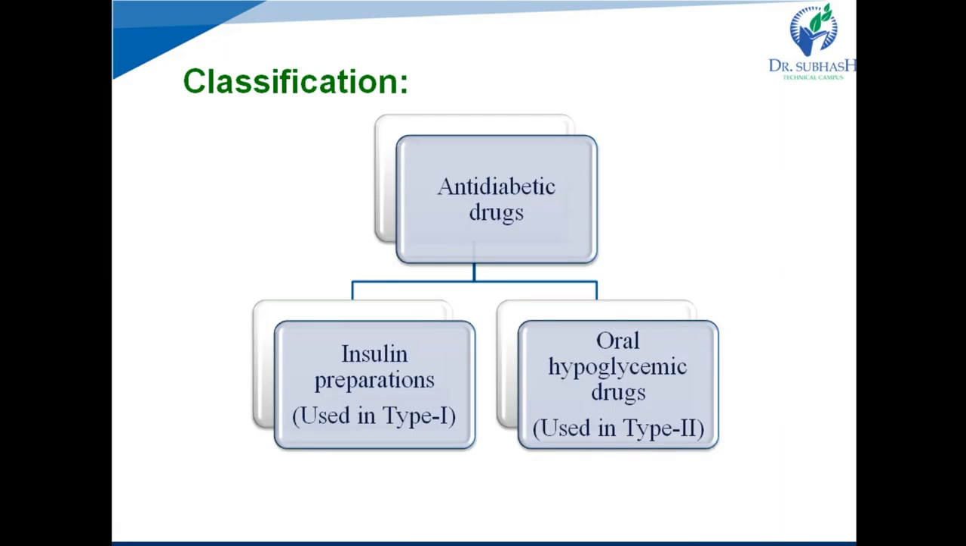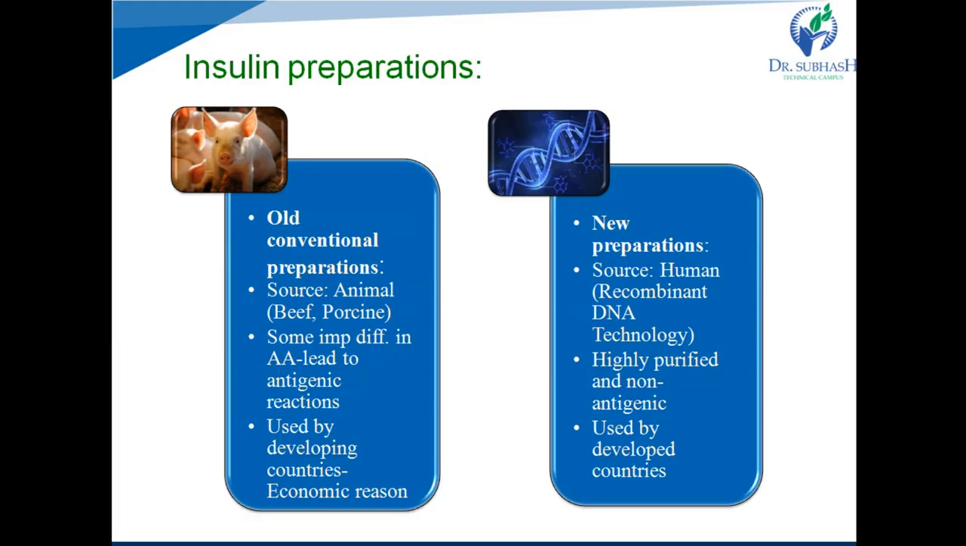Antidiabetic drugs are classified into 2 main classes. First one is insulin preparations and second one is oral hypoglycemic agents. Insulin preparations are used in type 1 diabetes, while oral hypoglycemic drugs are used in type 2 diabetes. Insulin preparations and strict dietary restrictions must be followed in type 1 diabetes. There is no other treatment than this for type 1 diabetes.